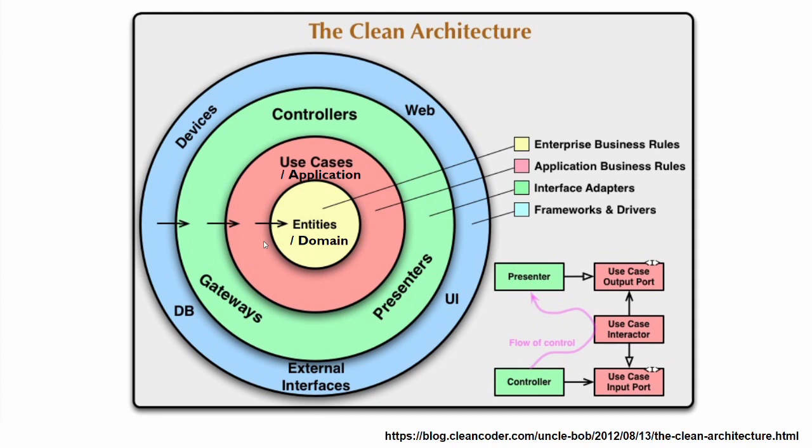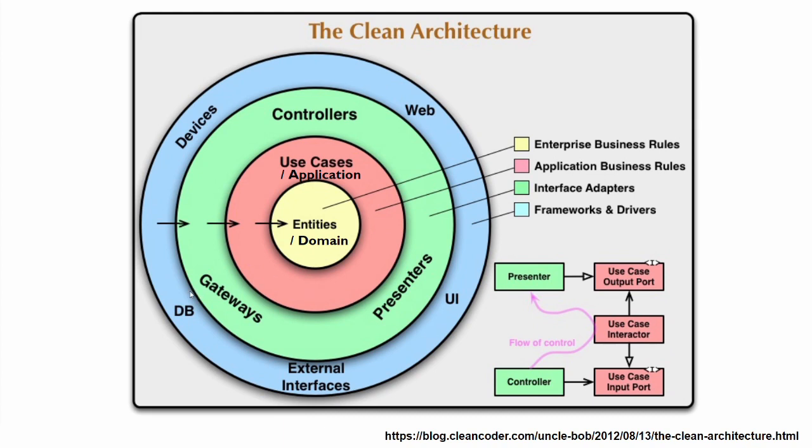Sometimes it is confusing to identify what is domain logic and what is application logic. The rule of thumb to identify is that domain logic is that logic which belongs to the business and not to the computer or software. That is, it is the logic which exists even if a computer program does not exist. For example, salary calculation of an employee is domain logic, and application logic is logic that exists because it is a software system. For example, saving a record or fetching data. All this logic will go to the application layer.